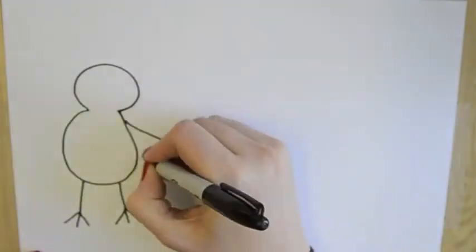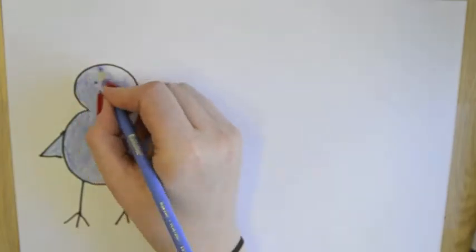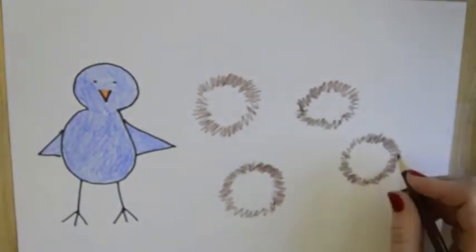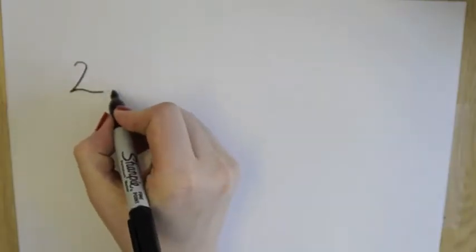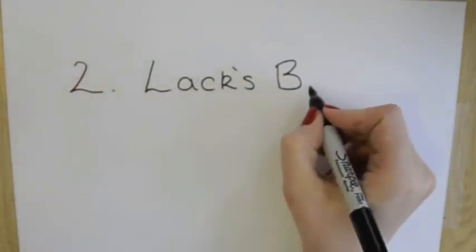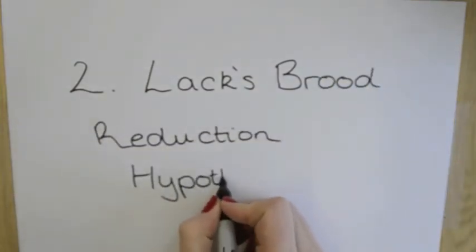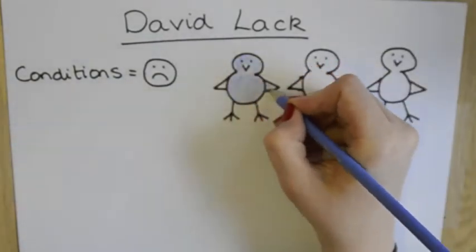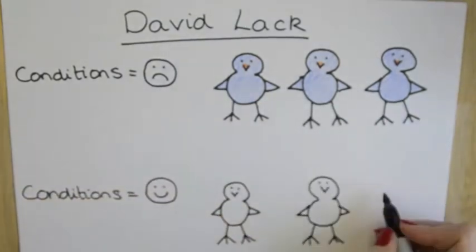A behavioral characteristic that demonstrates selfish genes is when birds lay a series of eggs with a certain delay between each clutch. This results in nestlings belonging to the same parents having a variety of different sizes and weights. An evolutionary biologist called David Lack came up with a theory to explain this behavior, calling it Lack's brood reduction hypothesis. He suggests that this behavior allows the larger, stronger nestlings to survive when conditions are harsh and allows all of the nestlings to survive when conditions are favorable.